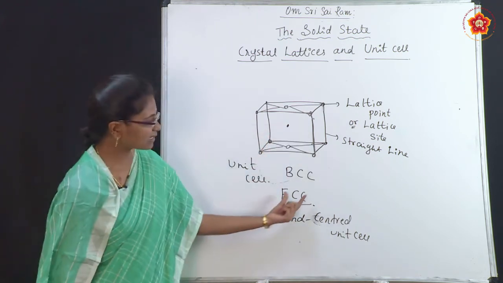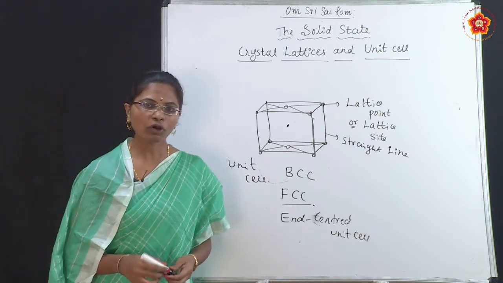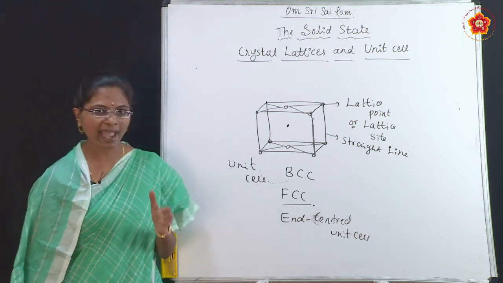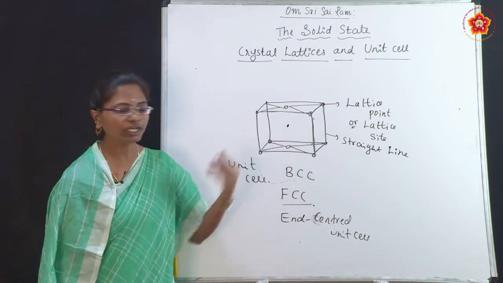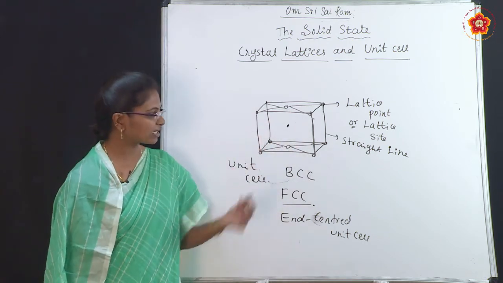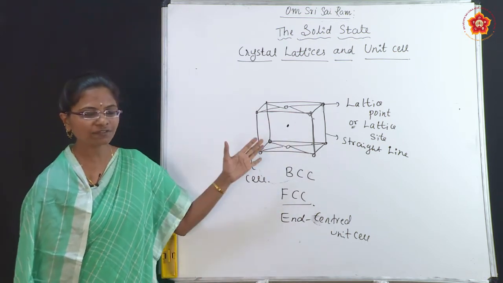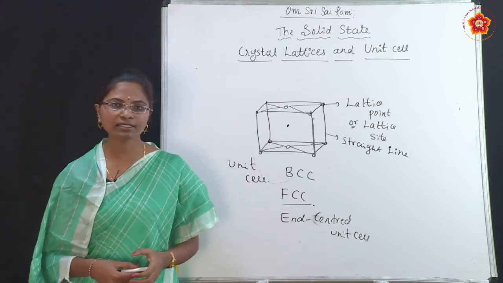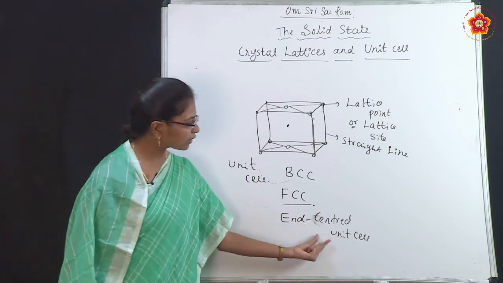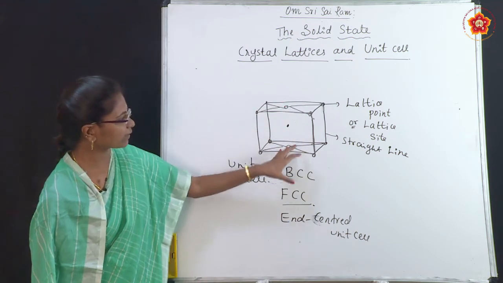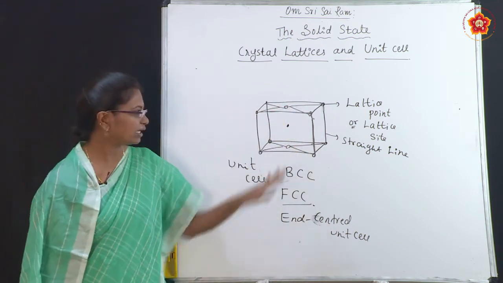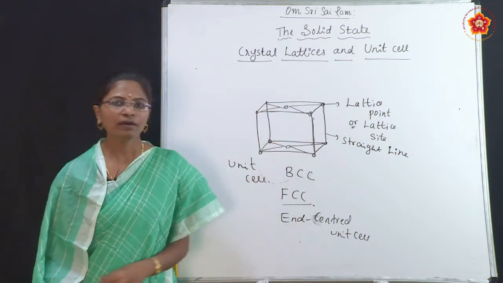And face centered unit cell means the constituent particles are present at each of the faces of the unit cell. There are 6 faces in the unit cell, and at each face one constituent particle is present. And end centered unit cell means at the bases, like here 1 and here 1. This is the end centered unit cell.